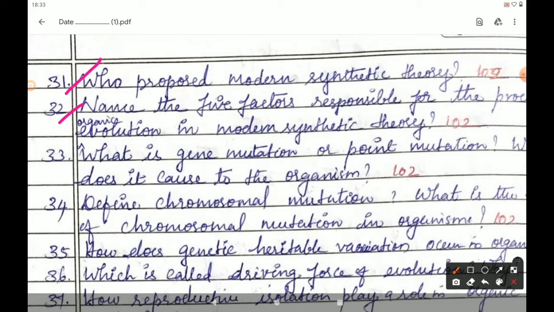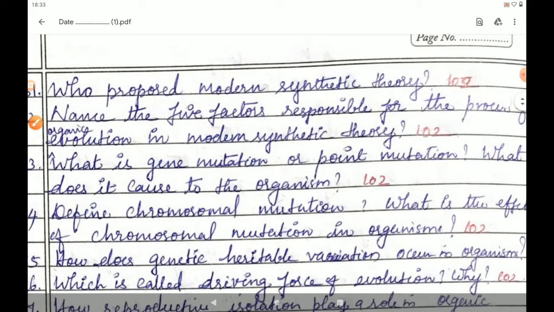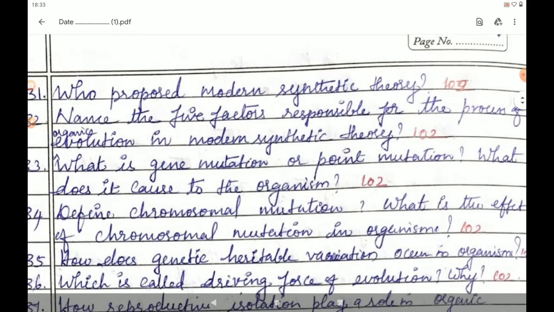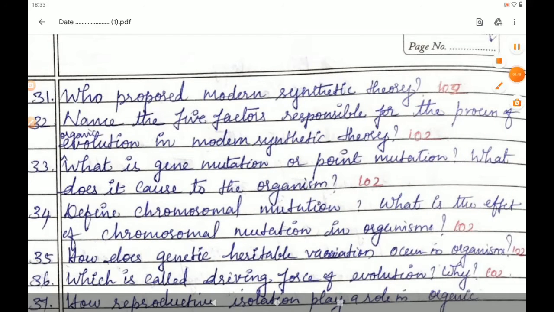The next question: what is gene mutation or point mutation? What does it cause to the organism? First part of the question: gene mutation refers to the changes in the structure of the gene. It is also called point mutation. It alters the phenotype of an organism and produces variation in their offspring. Students, second part of the question, what does it cause to the organism? It causes variation in the organism.